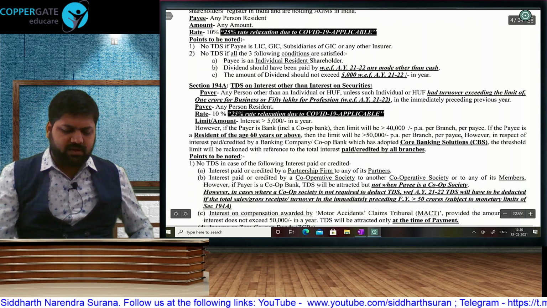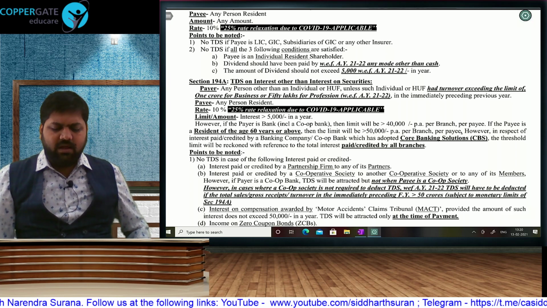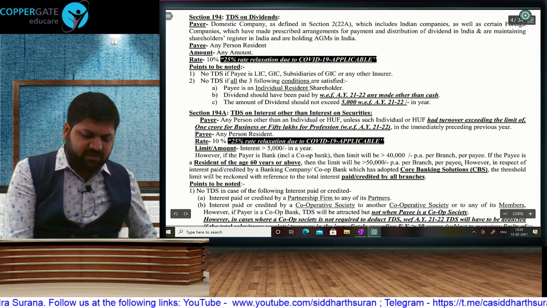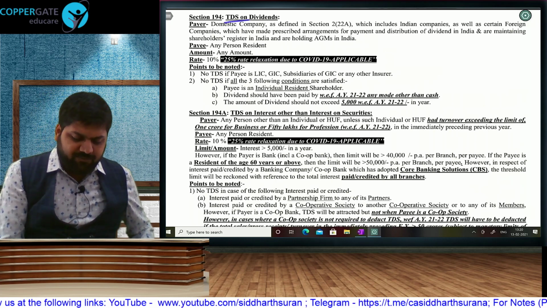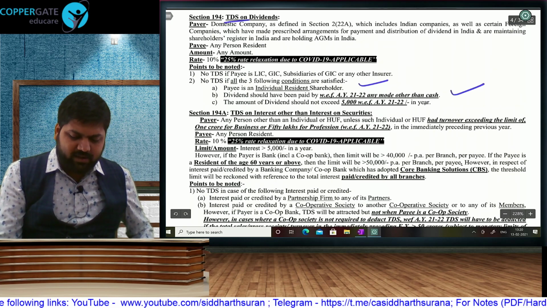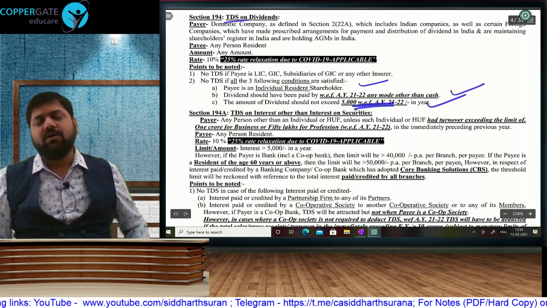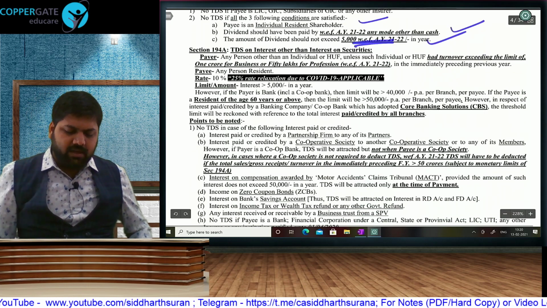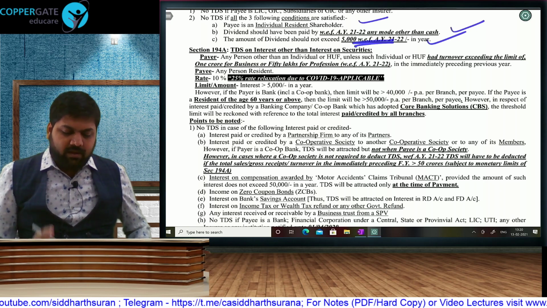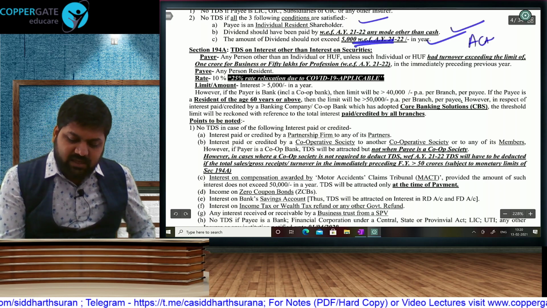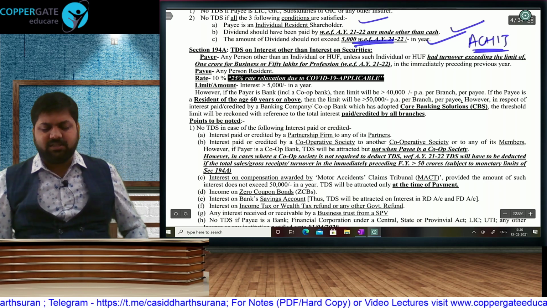We have copied for crash course students because detailed learning is only advisable. This dividend section, which had no TDS till last year, now there will be TDS because dividend is taxable. But if you are paying to a resident individual in a non-cash mode and up to rupees 5,000, then there will be no TDS. In your 194A, that is interest other than securities, and in fact all the 5 sections, ACHIJ, there is one amendment.